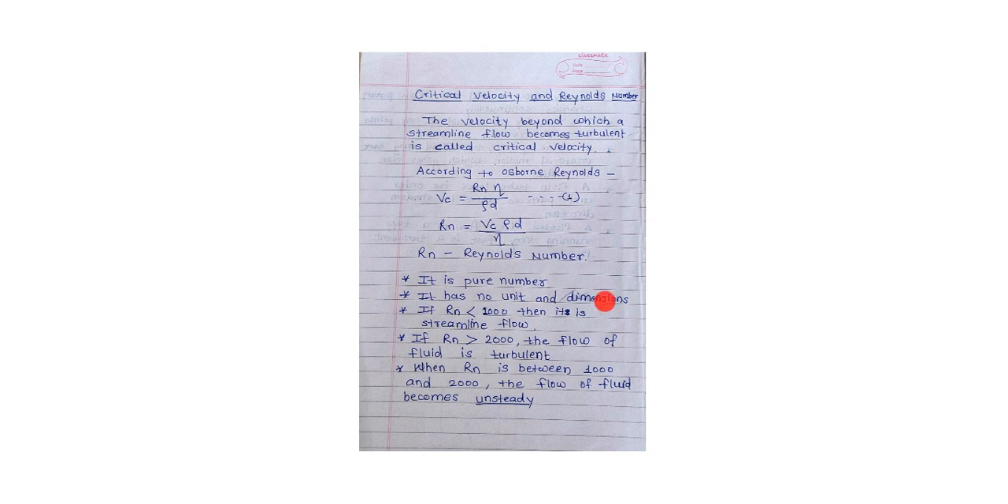If the Reynolds number is less than 1000, then it is a streamline flow. If the Reynolds number is greater than 2000, the flow of fluid is turbulent, and when the Reynolds number is between 1000 and 2000, the flow of fluid becomes unsteady. So what is unsteady? Unsteady means it changes from streamline flow to a turbulent flow.